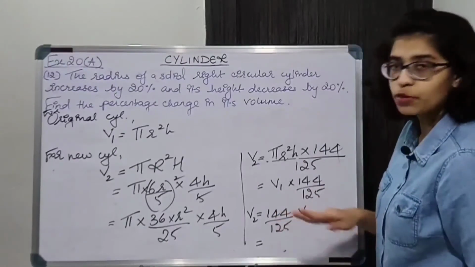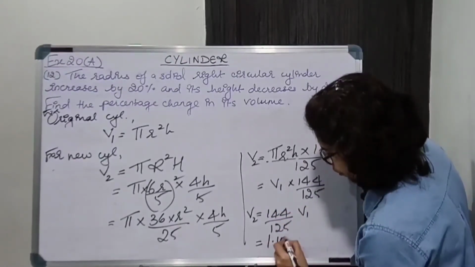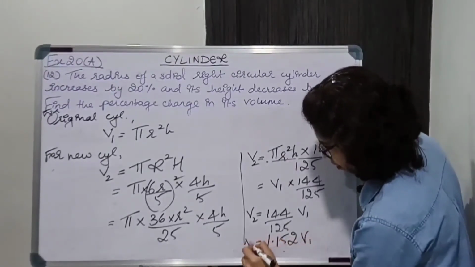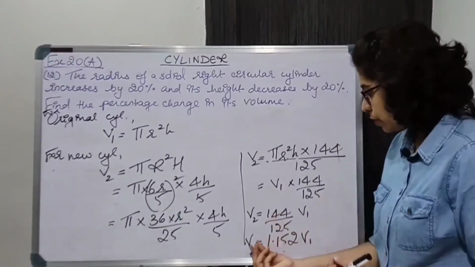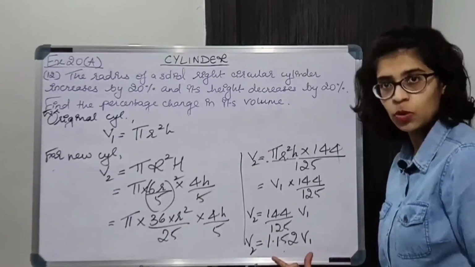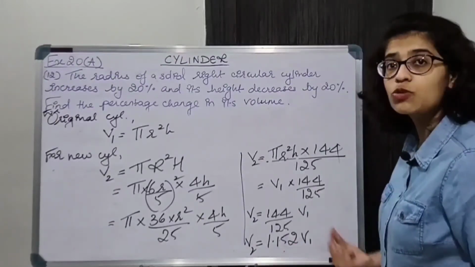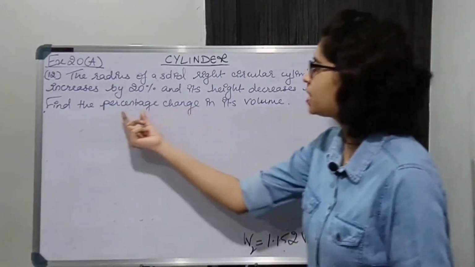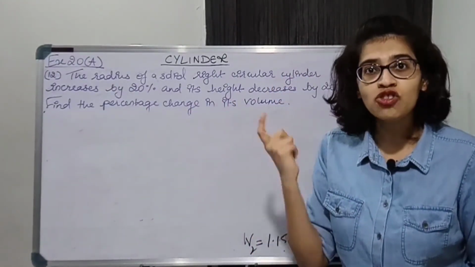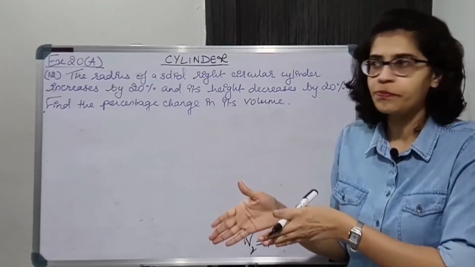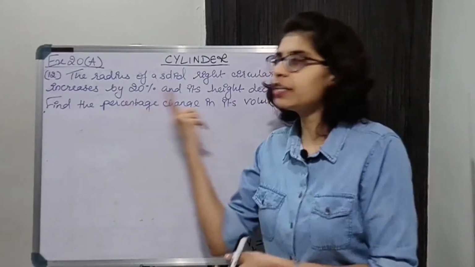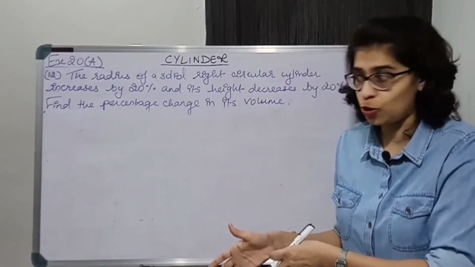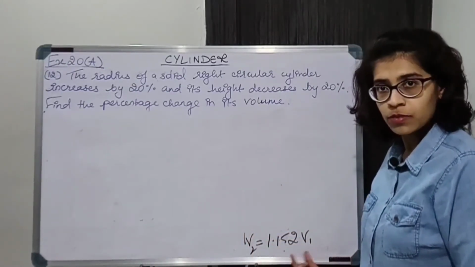Now what is 144 upon 125? If you find out, it's 1.152. ठीक है. So V2 is greater than V1. Okay, V2 is 1.152 times V1. But what do we want over here? Percentage change. Change in volume. What is the change in volume? You need to know the change in volume, only then you can find the percentage of change in volume. So first you are supposed to know what is the change in volume. This is the new volume. What is the old volume?